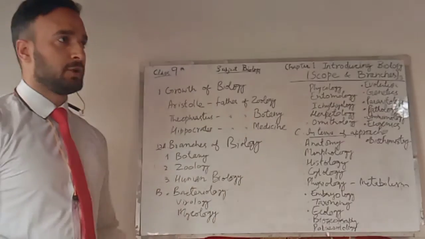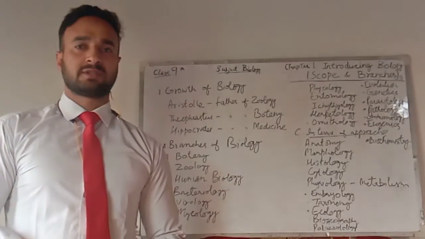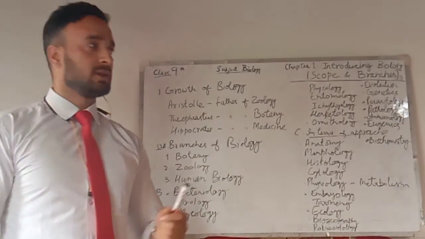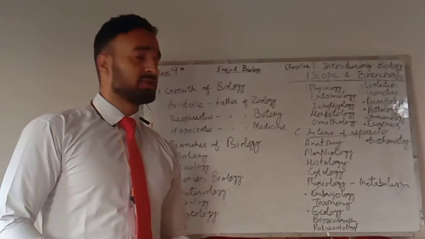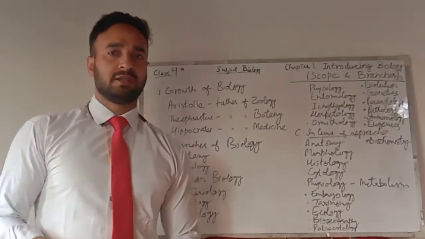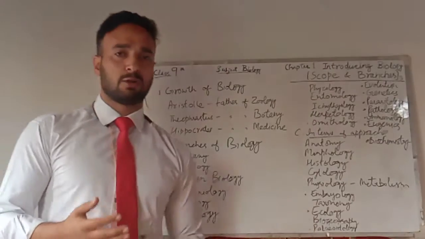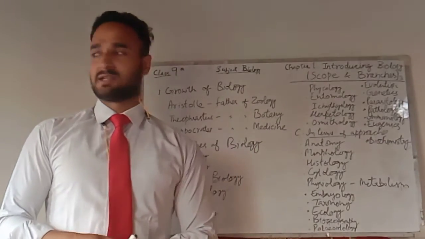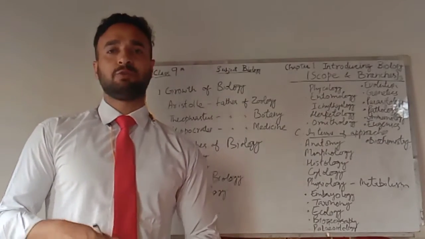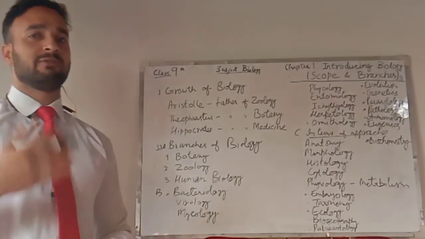So today we are going to discuss chapter number one in class ninth book, which is Introducing Biology: Scopes and Branches. In this chapter, we are going to define the term biology, the different scopes it has, the different branches it has, and how you can pursue a career in any one of these branches.